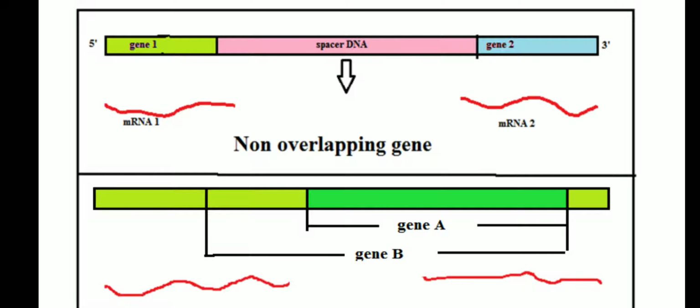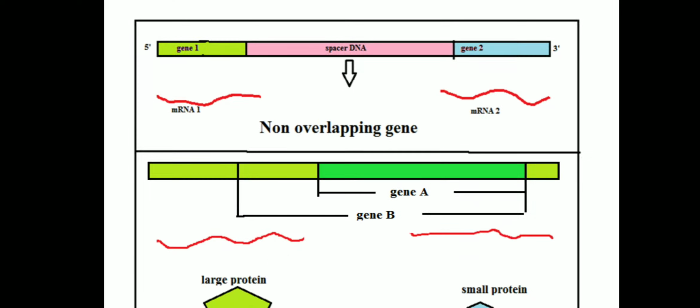So here two different proteins will be produced, where gene 1 is going to give rise to one mRNA which in turn produces a protein. Gene 2 will give rise to another mRNA which in turn produces the next protein. So that is all about non-overlapping genes.